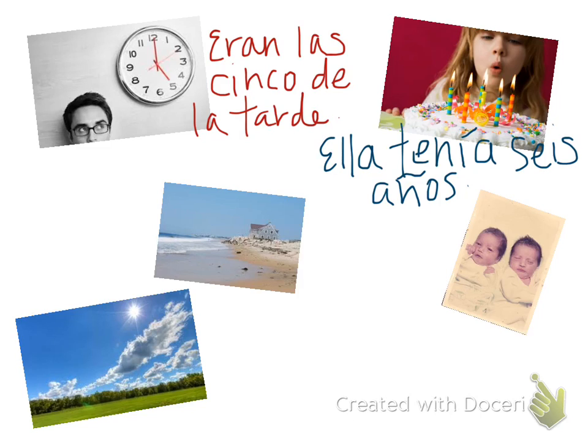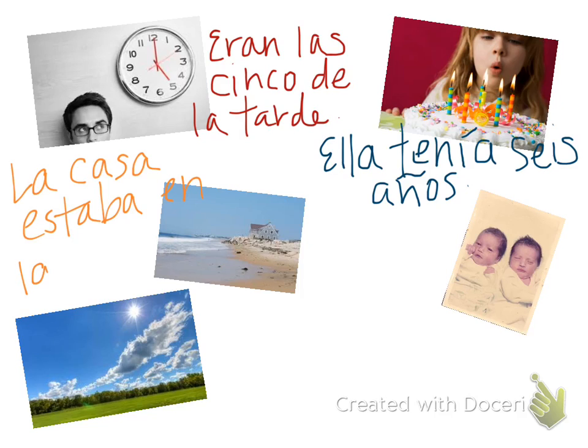More imperfecto here if we're talking about the location of something. So let's say la casa estaba en la playa. So the house was on the beach. Describing where something was, we use the imperfecto.